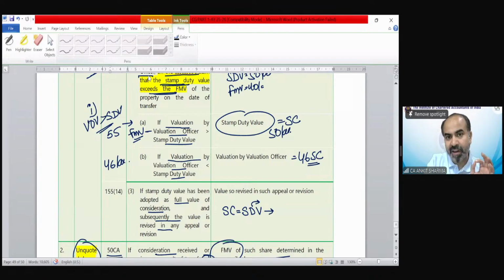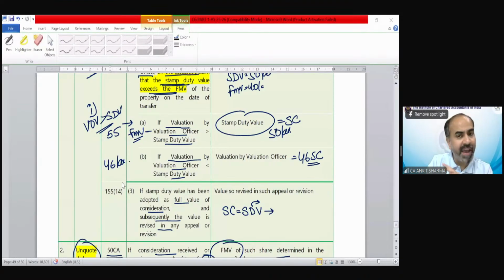If the case has been referred to the valuation officer, then FMV does not have any role. If the valuation officer says that my value is less than the stamp duty value, in that case the value done by the valuation officer automatically becomes sale consideration. Whether it's more than FMV or less than FMV, it does not matter at all.